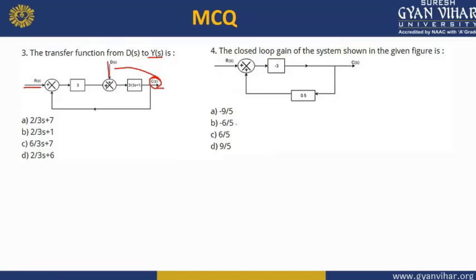In the fourth question, the closed loop gain of the system is shown to you. The closed loop gain has to be found out, that is the net equivalent gain of the transfer function. So find out the Cs upon Rs, and you will get the closed loop gain.